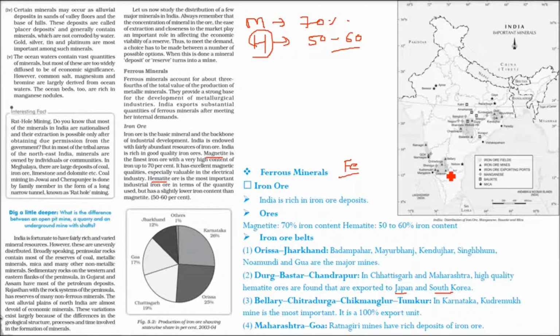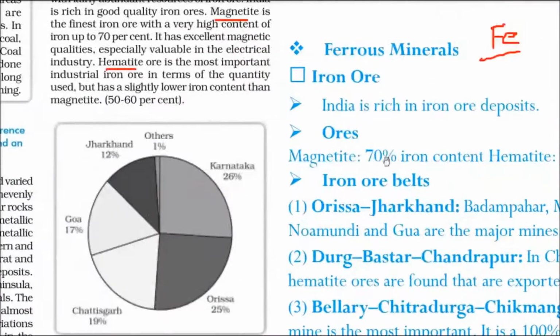Coming to this place, we have Bellary, Chitradurga, Chikmagalur, and Tumkur. Then in Karnataka, the Kudremukh mine is the most important. It is a 100% export unit, so everything mined there is exported. Then we have certain places in Maharashtra and Goa, and the Ratnagiri mines, which have rich deposits of iron ore.